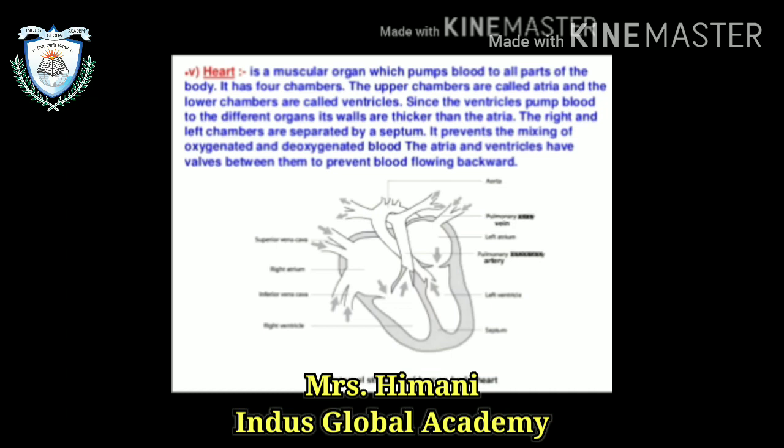Now heart. Heart is a muscular organ which pumps blood to all parts of the body. It has four chambers. The upper chambers are called atria and the lower chambers are called ventricles. The ventricles pump the blood to different organs, so their walls are thicker than the atria. The right and the left chambers are separated by a septum. It prevents the mixing of the pure and impure blood. The atria and the ventricles have valves between them to prevent the backflow of the blood. Pure blood is the oxygenated blood and impure is the deoxygenated blood.